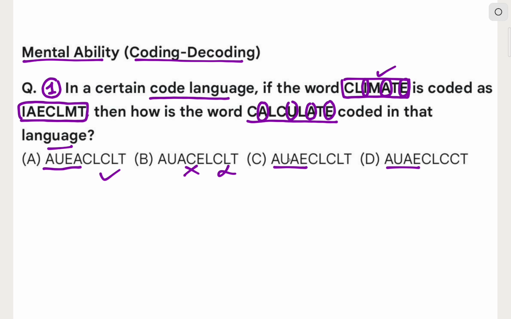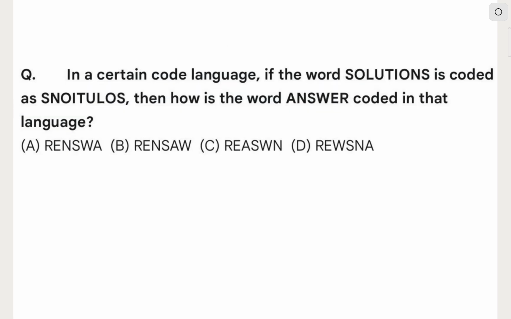Sorry, it's A, U, A, E, and we should find AUAE. Then option number A will become incorrect because we need to find AUAE, and it's given AUEA. Okay, so CLCLT and here CLCLT. Okay, then option number C is correct. The other option will be incorrect, so option number C will become our correct option.